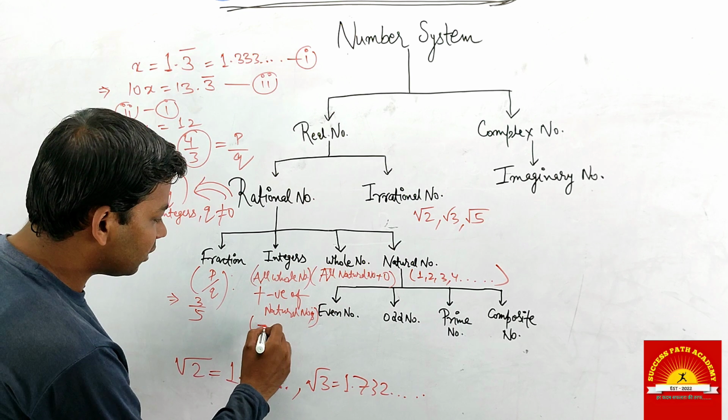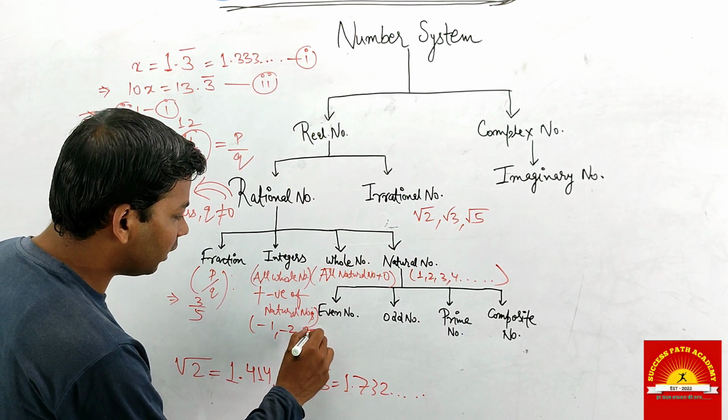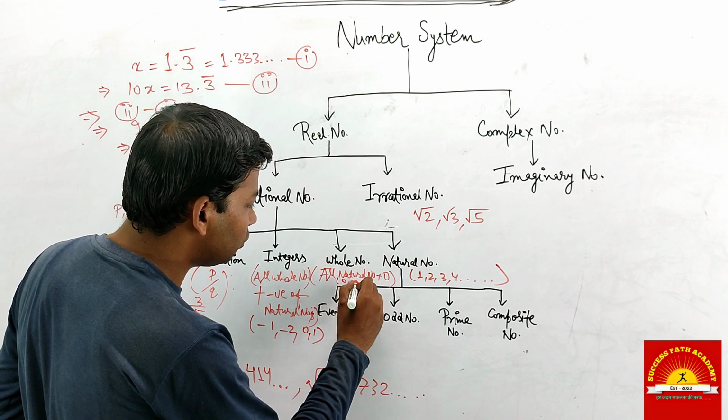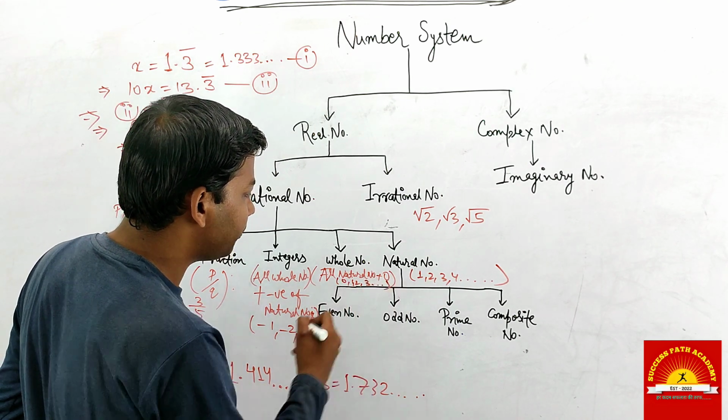Now integers -1, -2, 0, 1 are examples of integers. Whole numbers are 0, 1, 2, 3 and so on.